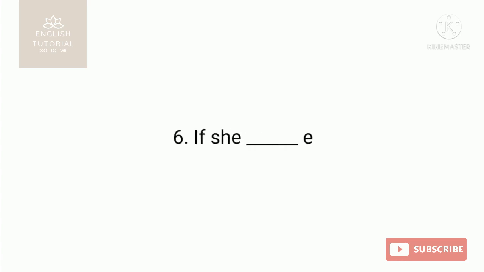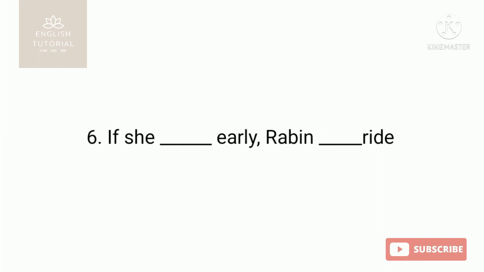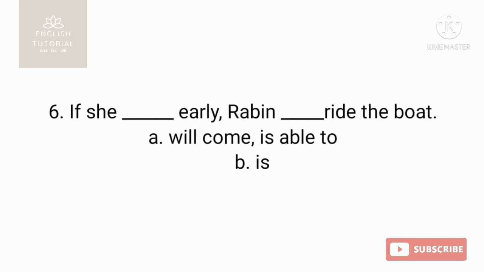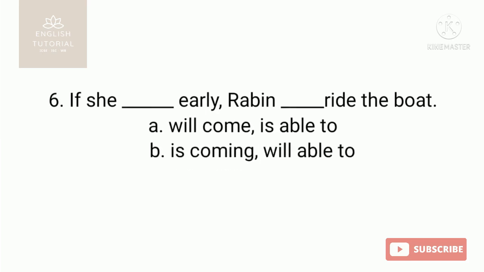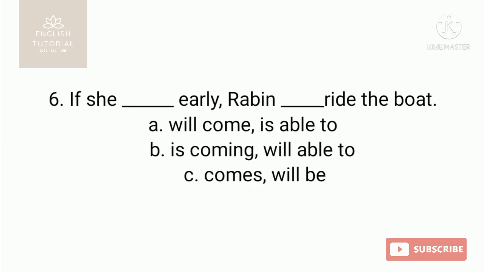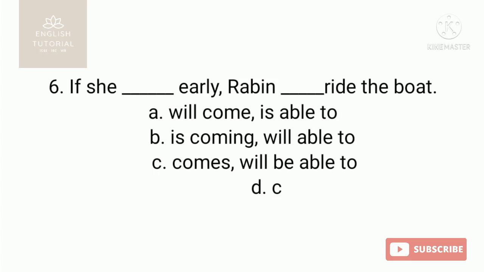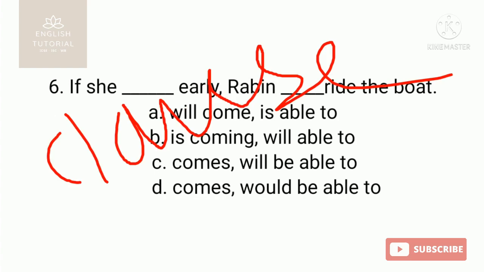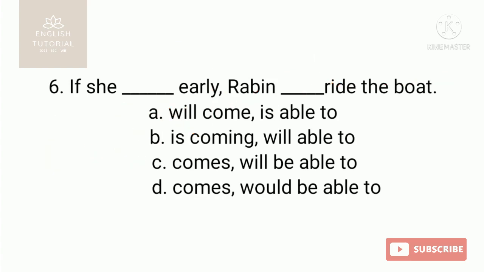Now number 6. The question is, "If C blank early, then comma, Rabin blank write the board." You know, here is one rule that you need to learn. When you have this type of if sentence, then the comma is given, and after that another clause, so it is a complex sentence.